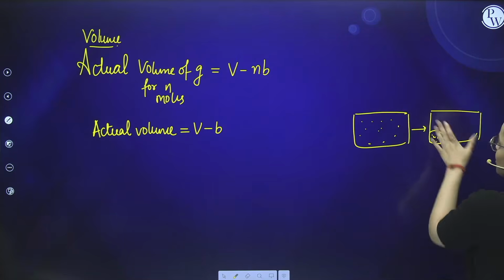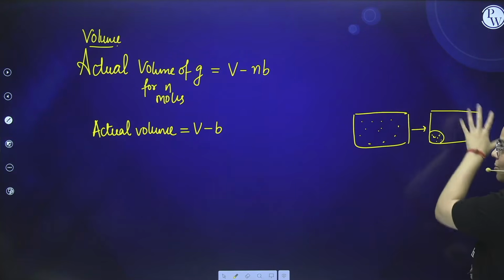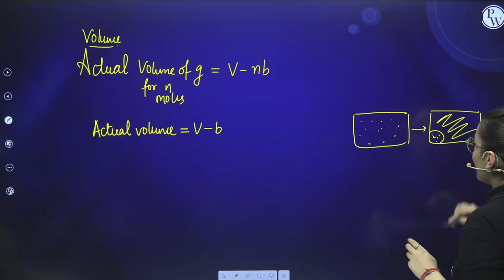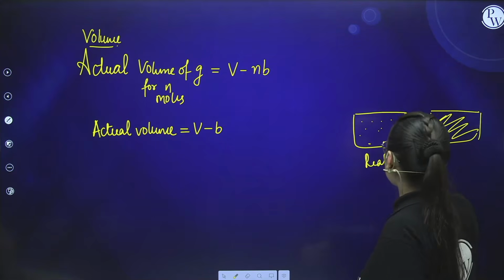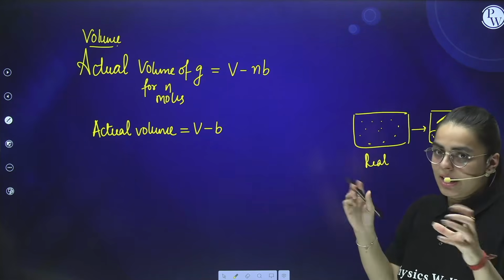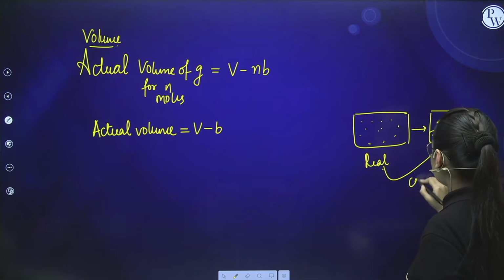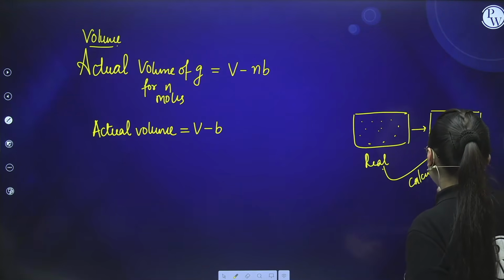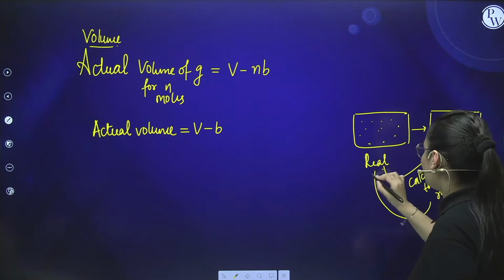That means the rest of the area is the volume of the container, and we said the volume of the gas is very less than the volume of the container. Right? Now this was not true. In a real gas, we observed that these molecules are big in size. When they are big in size, we can calculate their volume because they are rigid. They are big in the real gas state.